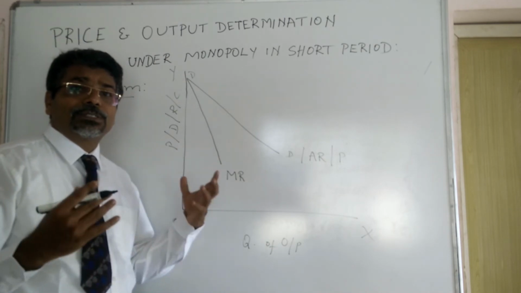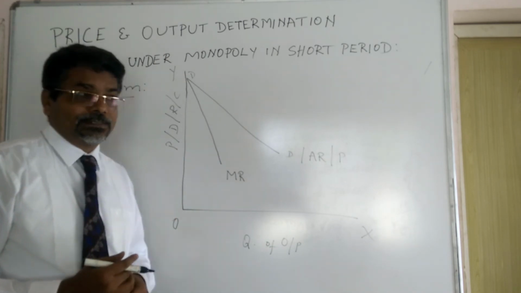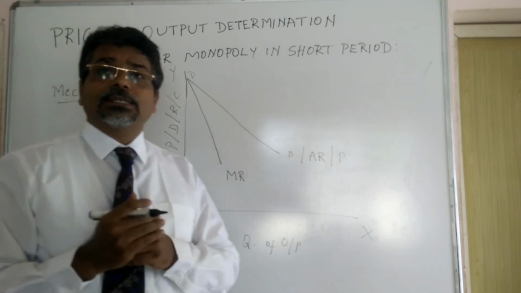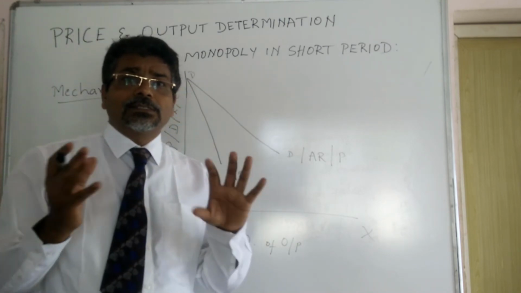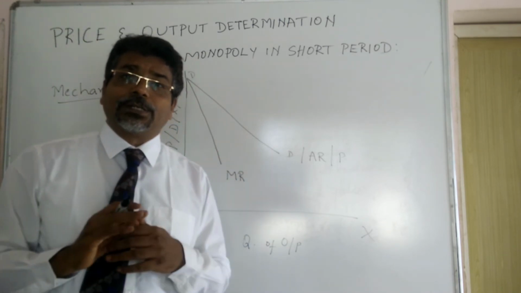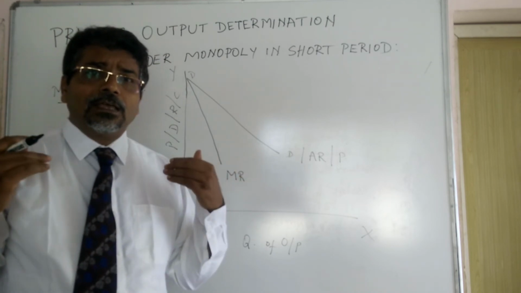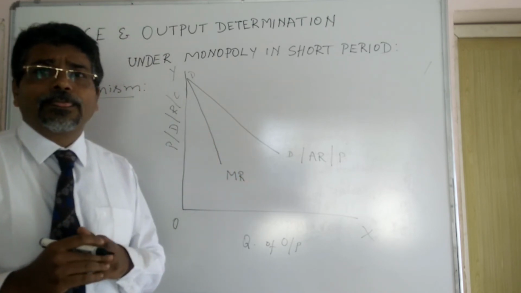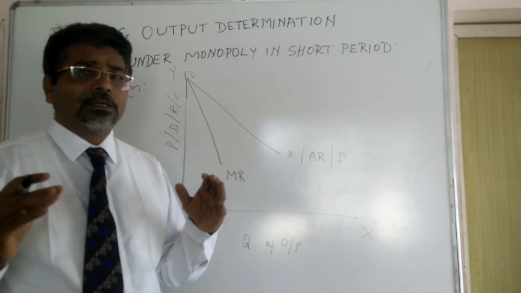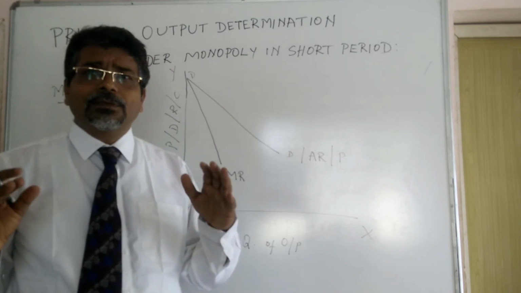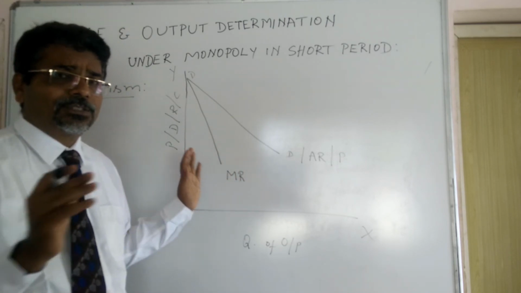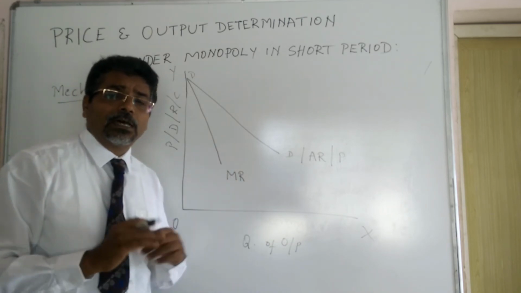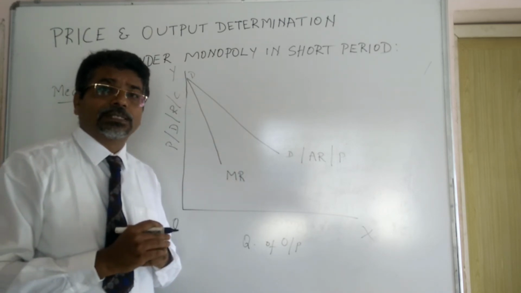So these two curves we already understood. Now we are going to look at other matters. Look at the cost curves. Cost curves will not change in the imperfect market. They remain the same everywhere where output is produced in an imperfect competition market.